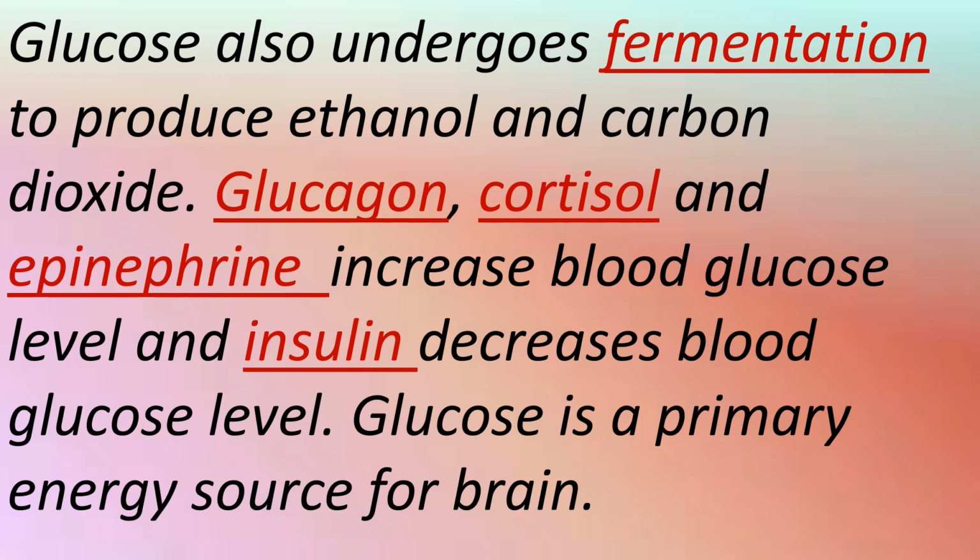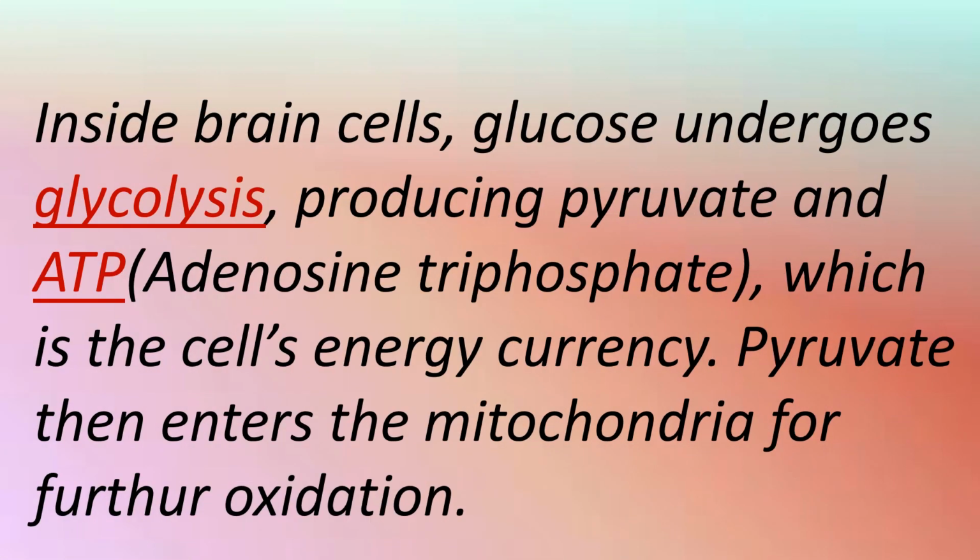Glucose is a primary energy source for the brain. Inside brain cells, glucose undergoes glycolysis. What is glycolysis? It consists of several steps in which glucose undergoes glycolysis producing pyruvate and ATP, adenosine triphosphate, which is the cell's energy currency.